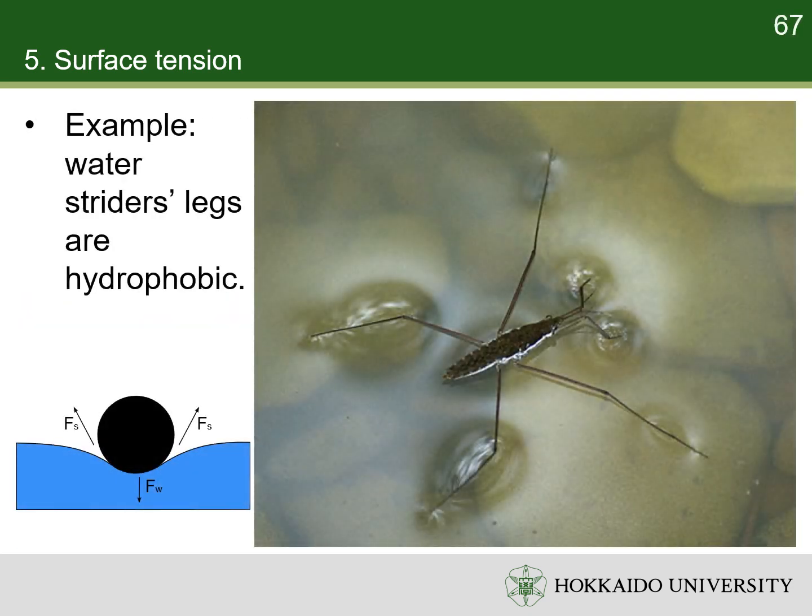For example, water striders use the high surface tension of water and their hydrophobic legs to help them stay above water. The legs of a water strider are long and slender, allowing the weight of the water strider body to be distributed over a long solid-liquid-gas interface.